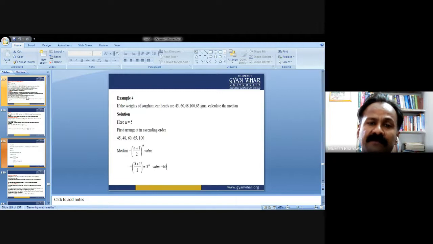Example, if the weights of sorghum ear heads are 45, 60, 48, 65, 100 grams, calculate the median. First of all, arrange these data in ascending order: 45, 48, 60, 65, 100. Now there are a total of 5, that is, an odd number of data is provided to you. So the median will be the (n plus 1) by 2th value, that is, the third value. 5 plus 1 divided by 2 is equal to 3, the third value. So this gives 60 as the median in the above data.